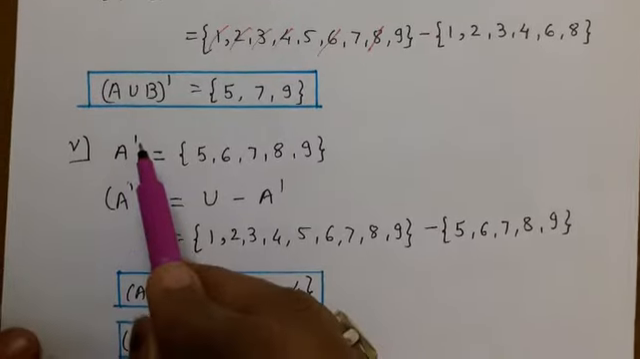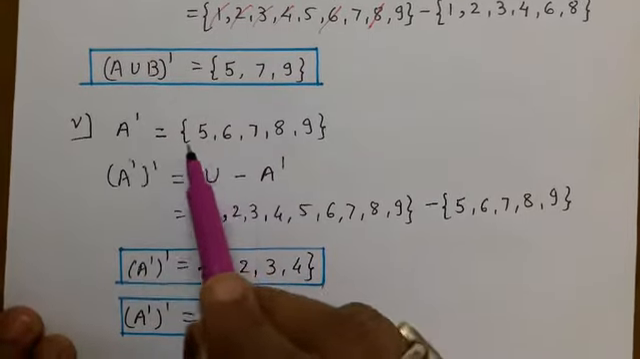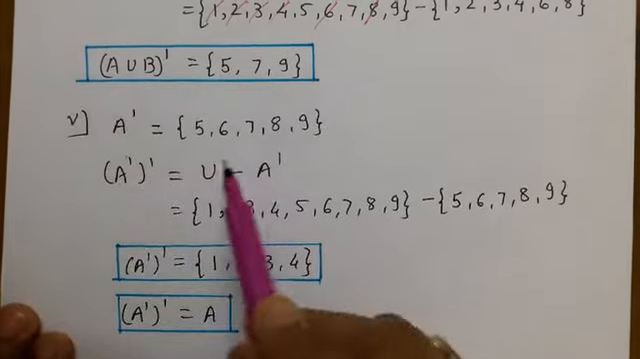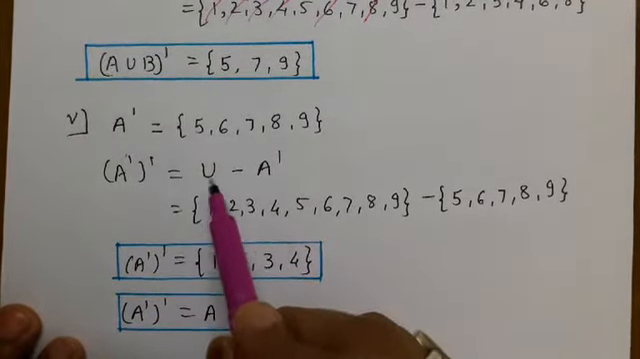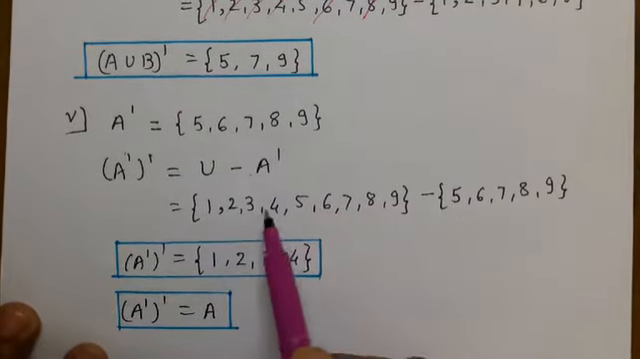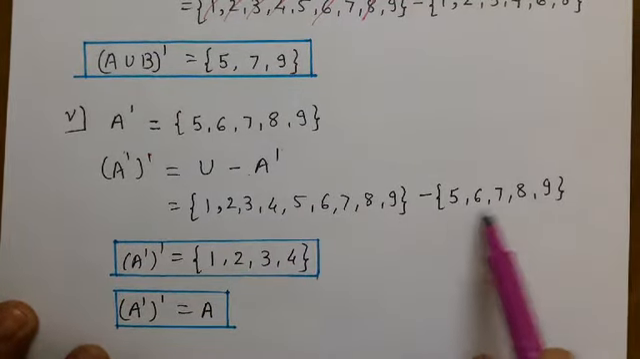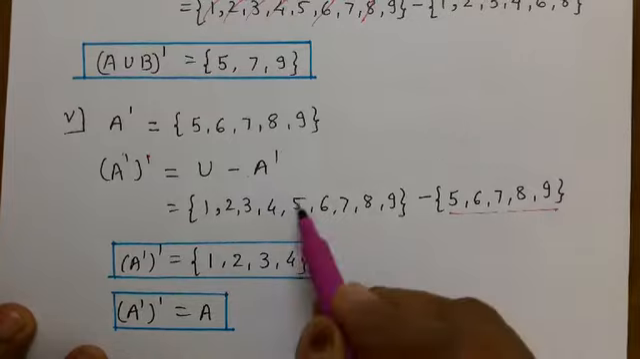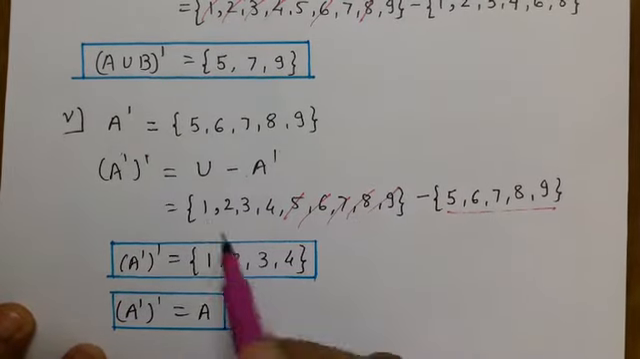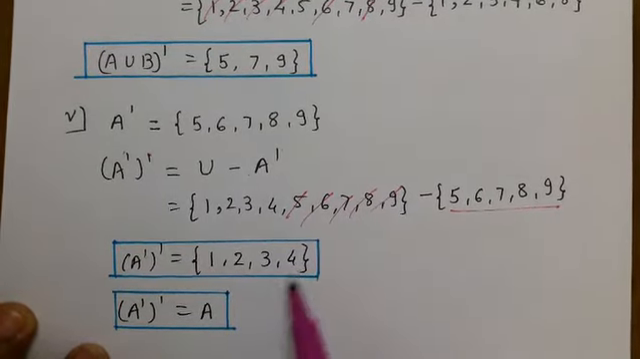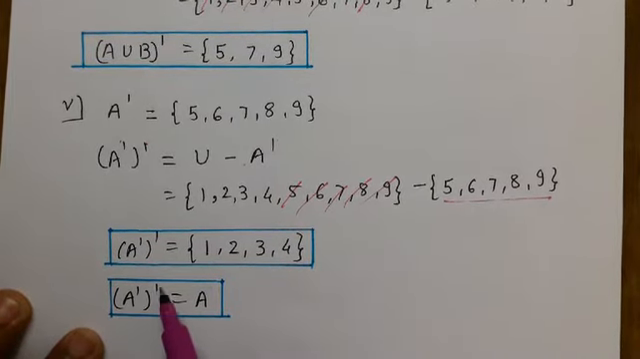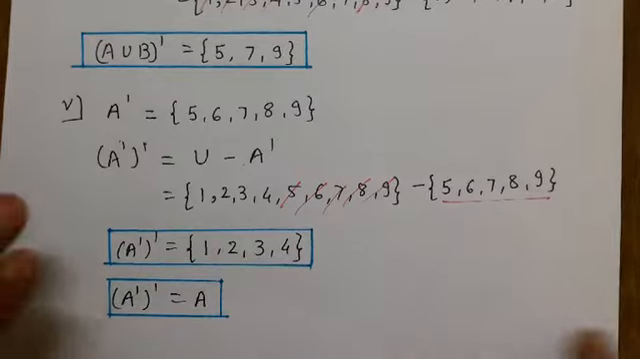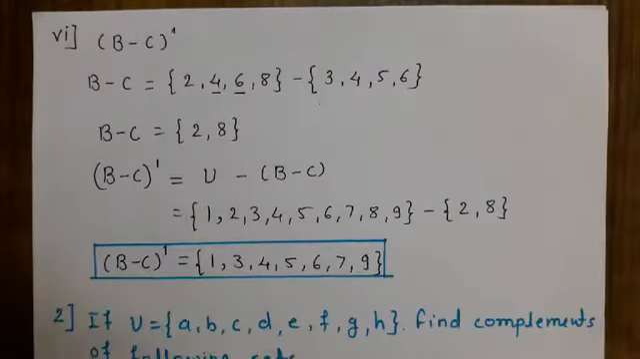Now the fifth is the complement of A complement. We already found A complement is 5 6 7 8 9. Again we have to take the complement of this, meaning U minus A complement: 1 2 3 4 5 6 7 8 9, and from there we cut this. So what is left? 1 2 3 4, and 1 2 3 4 is nothing but set A. That's why the property that the complement of a complement is A is verified here.